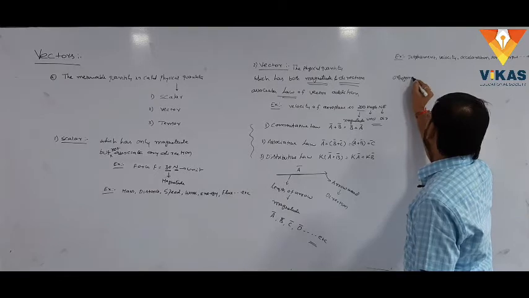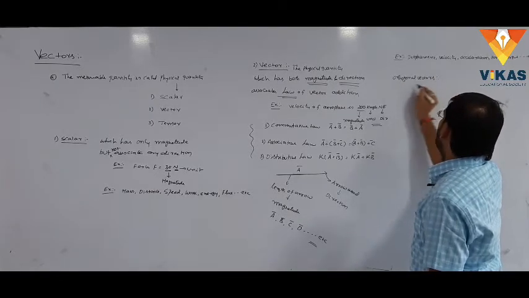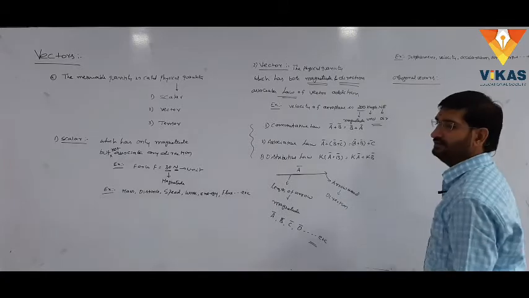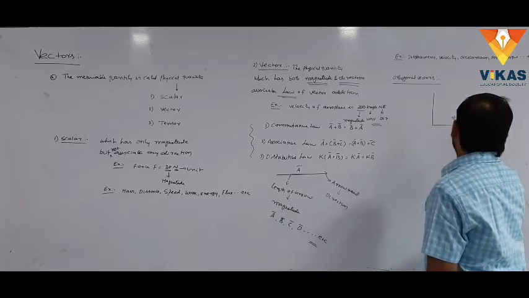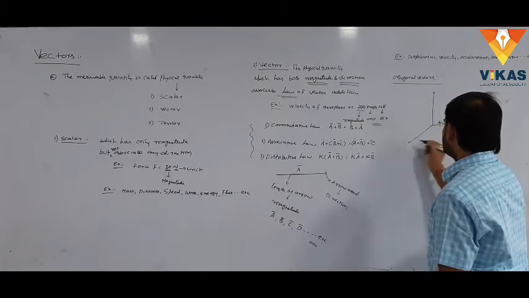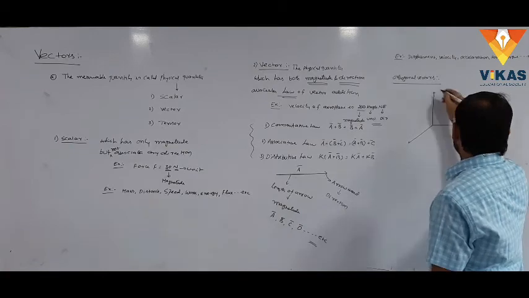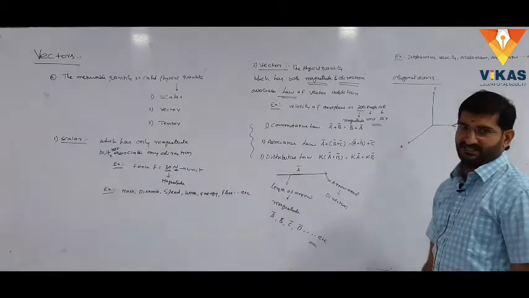Orthogonal vectors. What is meant by orthogonal vectors? Let us consider a three-dimensional coordinate system like this. This is positive x-axis, this is positive y-axis, this is positive z-axis.